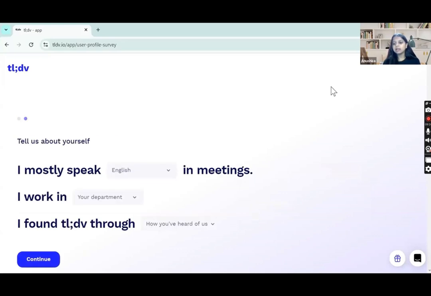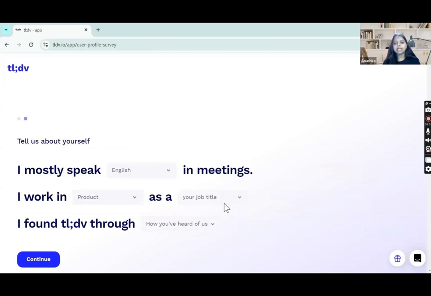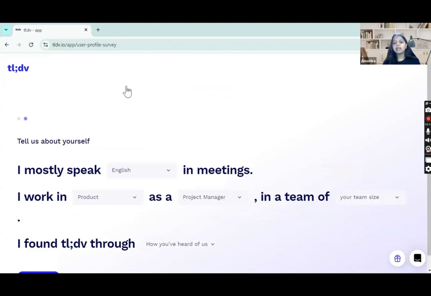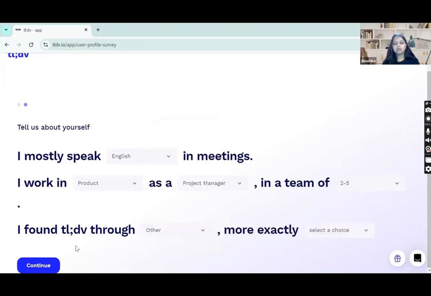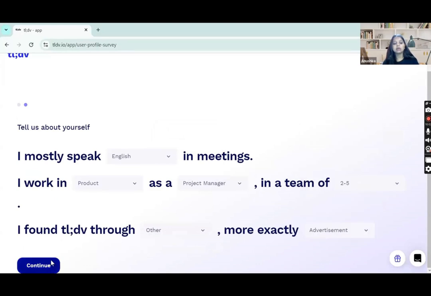I hope you guys are getting how to use it. This is just the setup for TLDV. So I mostly speak the English language. I work in the product department, and my title is, for example, project manager, so I'll click on project manager. Then in team size, you just have to enter your team size. I will be entering 2 to 5 just for now, just for example purposes. For how I found TLDV, you just have to click on other, and let's say advertisement, and then just click on continue.